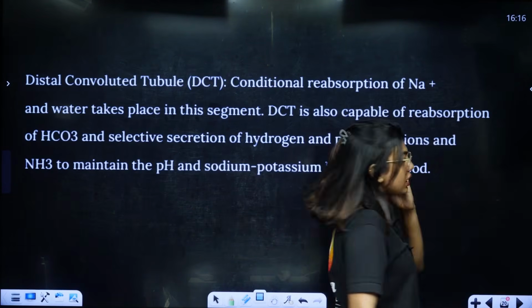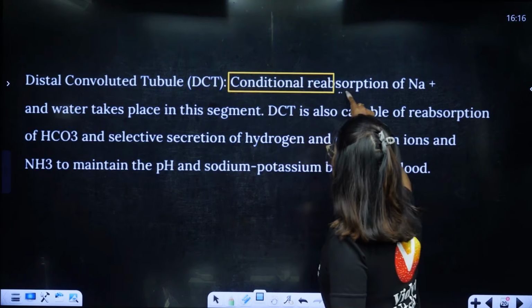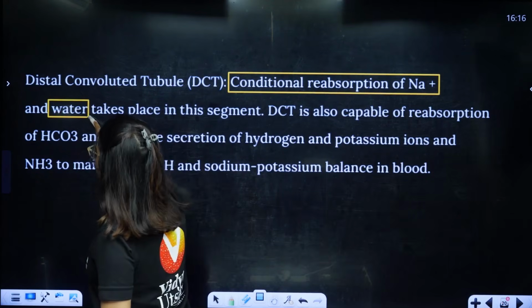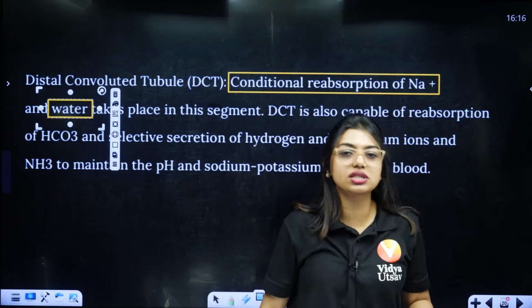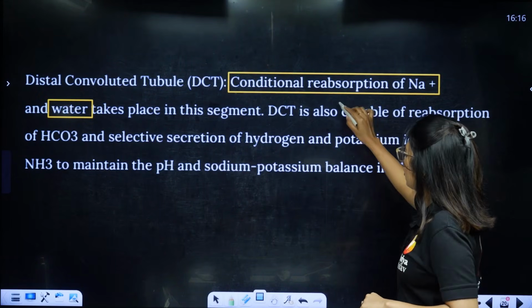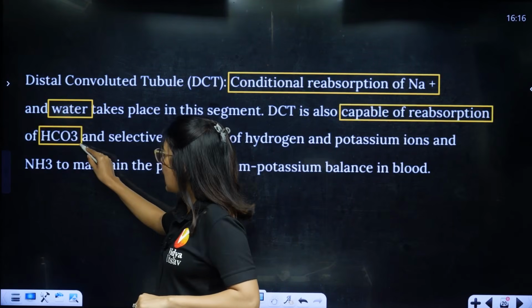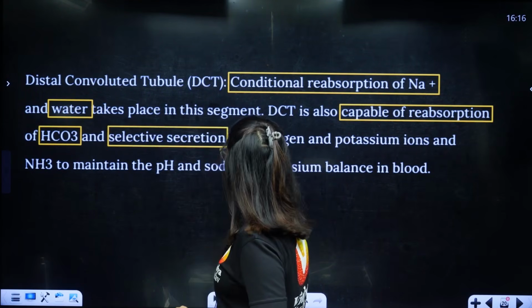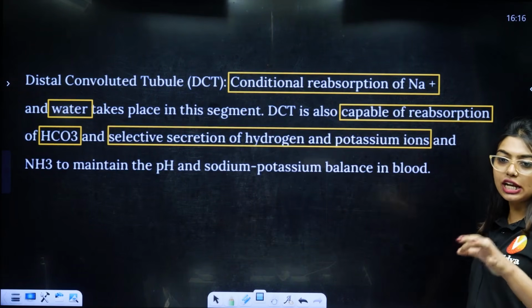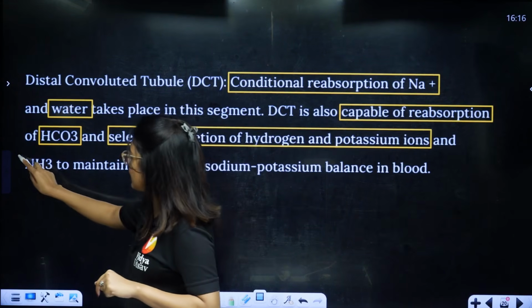Now, students, the distal convoluted tubule. Conditional reabsorption of Na plus and water takes place. Normally it carries on as usual, but in an emergency situation, conditional reabsorption will happen. The DCT is also capable of reabsorption of HCO3 and selective secretion of hydrogen and potassium ions, and NH3, to maintain the pH. I told you, NHK.